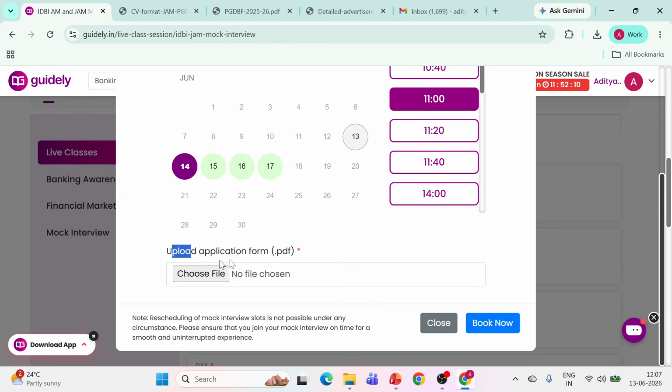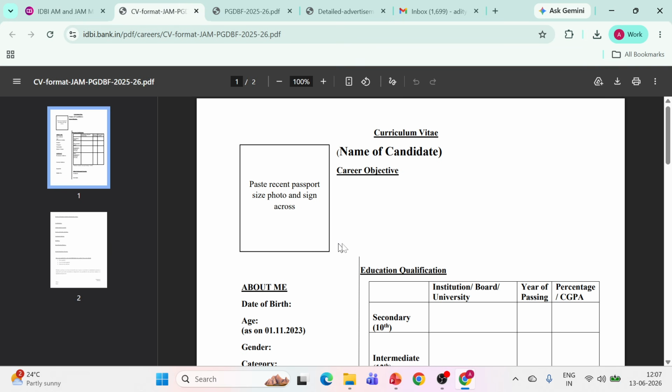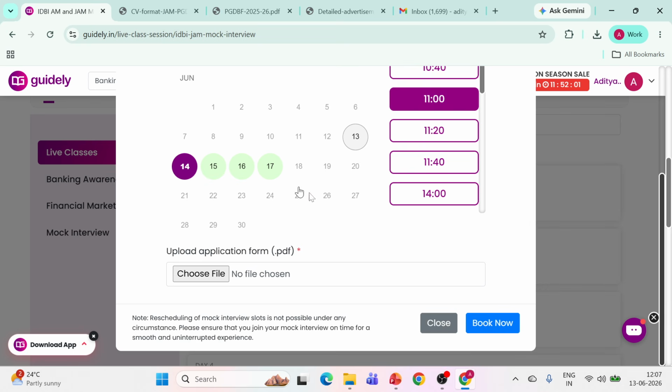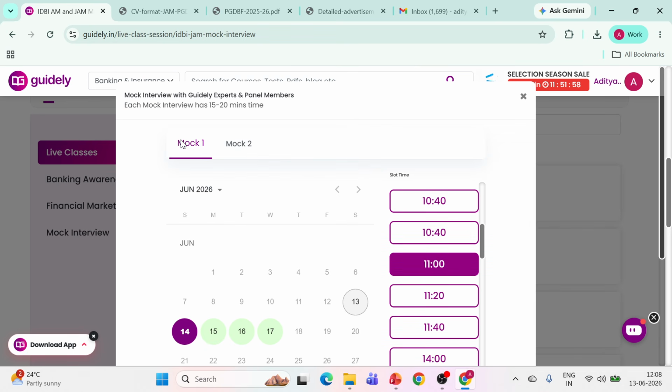यहाँ पर आपसे पूछा गया application form. So don't get confused. If you have your IDBI application form you can upload that, otherwise this CV you can fill and upload for the interview, mock interview purpose. So like this you can book your mock 1.